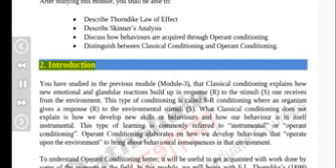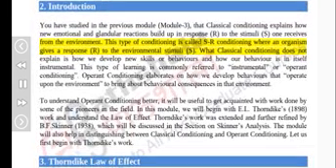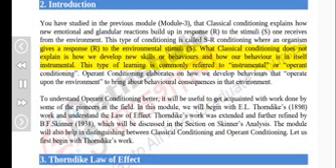2. Introduction. You have studied in the previous module, Module 3, that classical conditioning explains how new emotional and glandular reactions build up in response R to the stimuli S one receives from the environment. This type of conditioning is called SR conditioning, where an organism gives a response R to the environmental stimuli S. What classical conditioning does not explain is how we develop new skills or behaviors and how our behavior is in itself instrumental. This type of learning is commonly referred to as instrumental or operant conditioning.